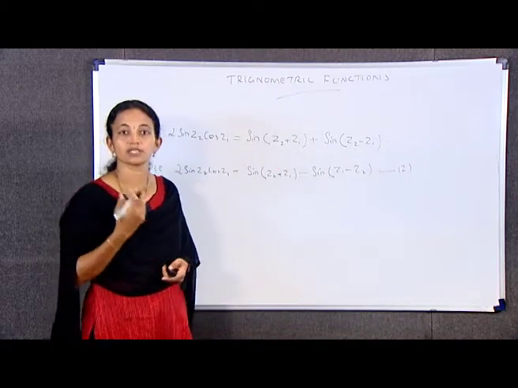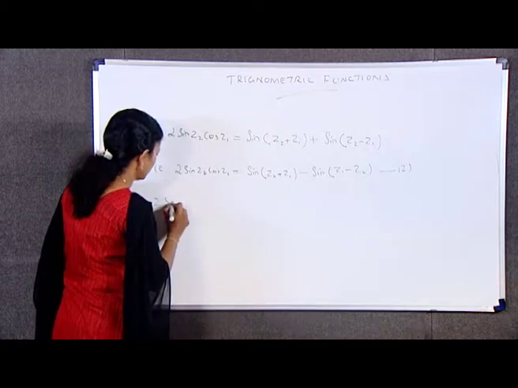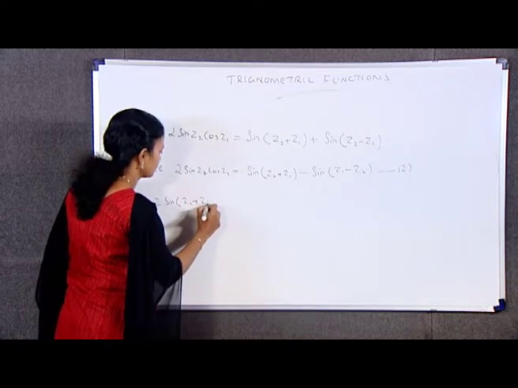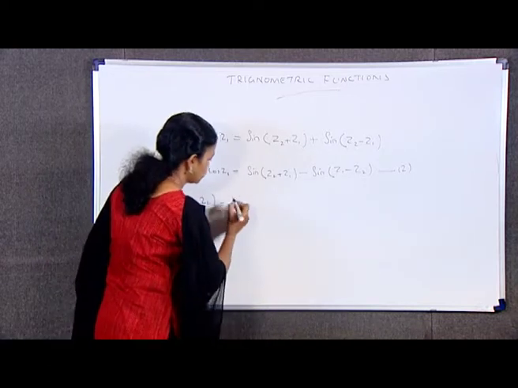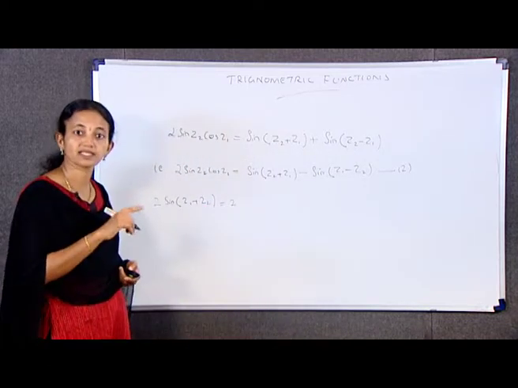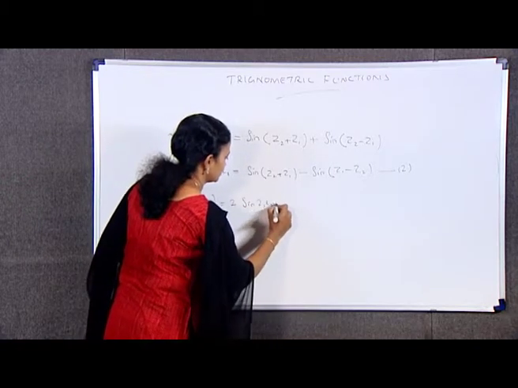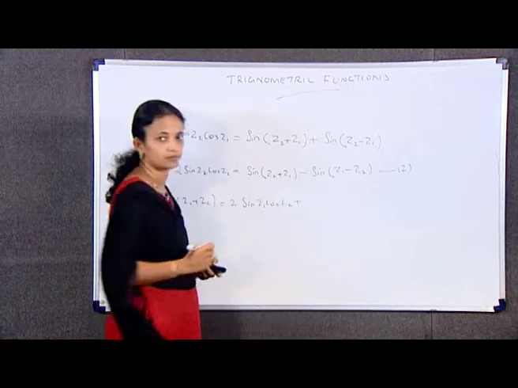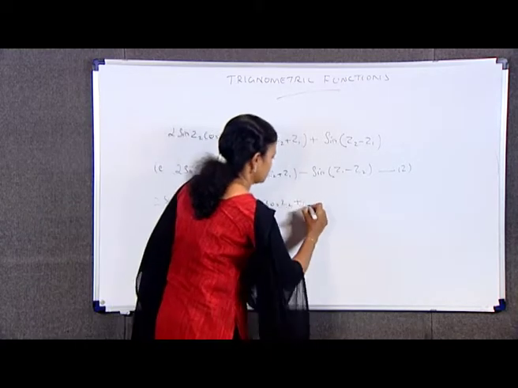Adding our first equation and second equation, we obtain 2 sin (Z1 plus Z2) is equal to 2 into (sin Z1 cos Z2 plus cos Z1 sin Z2).